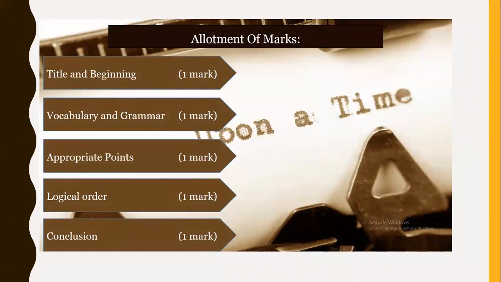Then, whenever you write, you have to ensure that you use simple yet powerful vocabulary and grammar and the framing of sentences. Many students have this doubt whether we can use any complex words. So in my opinion, there is nothing called complex or simple. It is what you understand. So use a language which you understand, and write it in such a way that the readers can understand what message you want to convey. If you follow that rule, you will certainly get 1 mark for that.